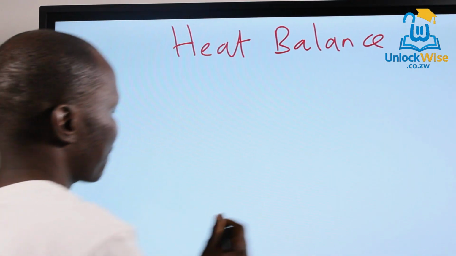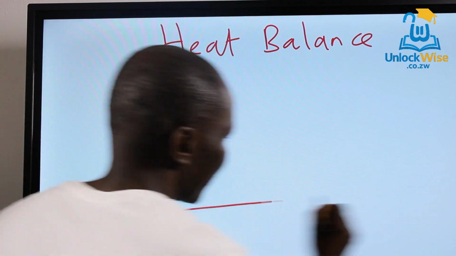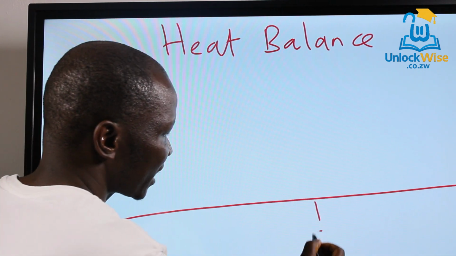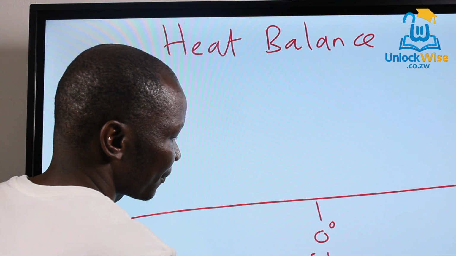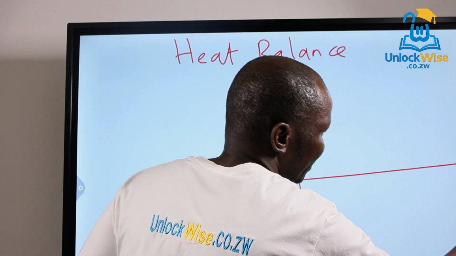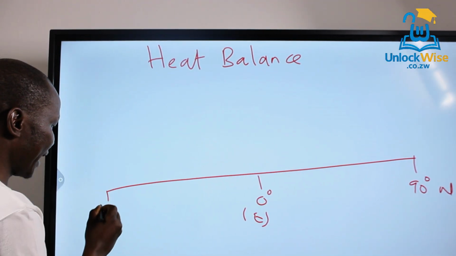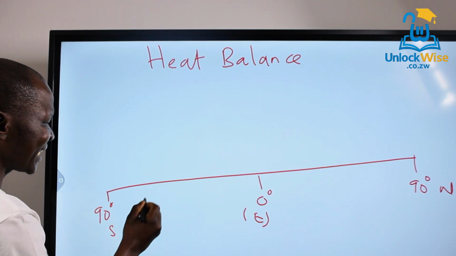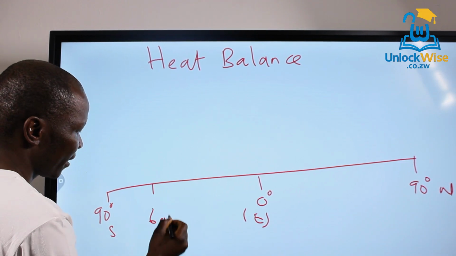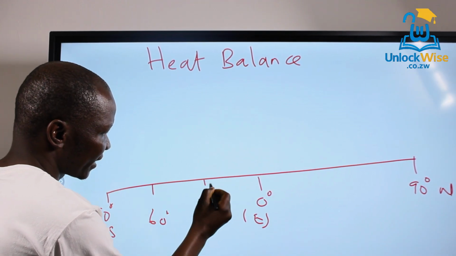Okay, I will explain it in a very interesting way. Just going to do this. This is my 0 degrees, that's the equator here, and I'm going to put 90 degrees there, north. This is my 90 degrees south. Then I'll put 60 degrees here, and I'll put 30 degrees there.